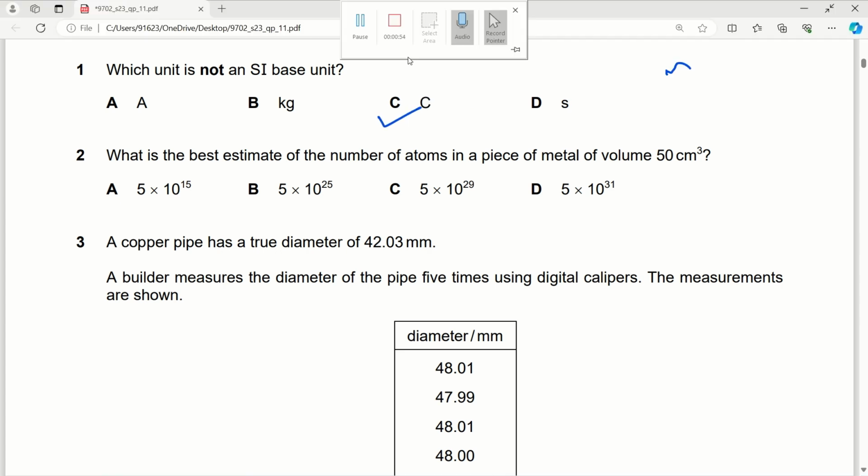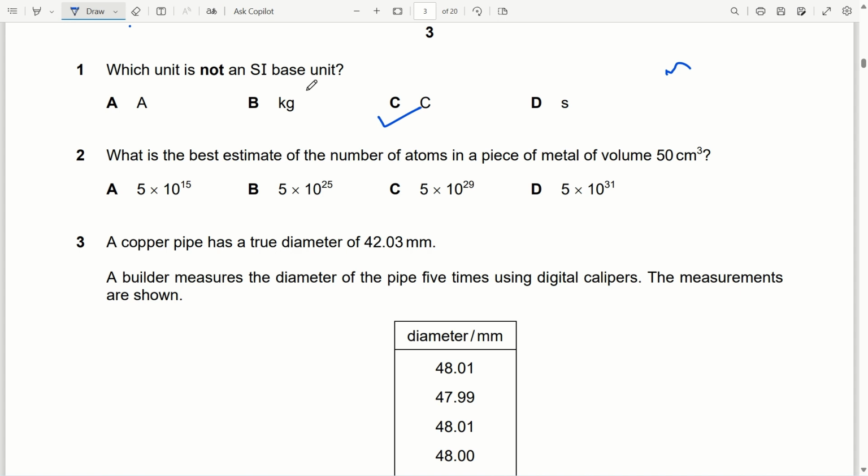Question number 2. What is the best estimate of the number of atoms in a piece of metal of volume 50 centimeter cube? So, number of atoms, we know that whatever atomic mass is given, let's consider the example of an iron atom. Atomic mass of iron is 56. This means 56 gram of iron contains 6.023 into 10 raised to power 23 atoms.